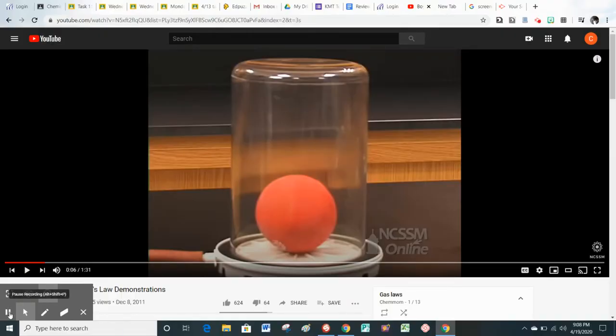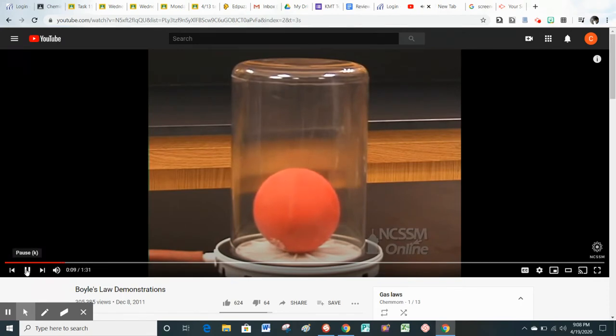So now here's some more bell jar experiments that I would have shown you if we were in class. And remember, the inside, let's see if I can get this going here. Right, in a demonstration of Boyle's law, the inside, we're pumping out the air pressure. So the air pressure pushing down on this balloon is going to be less, which means the balloon can expand.